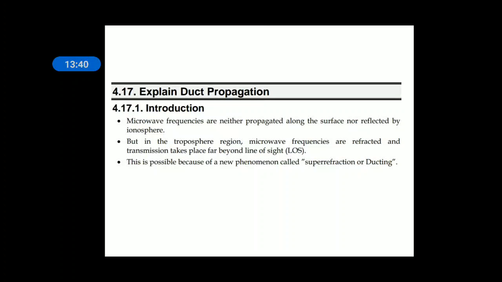In case of sky wave propagation, the signals to be transmitted are not transmitted directly, but they are transmitted indirectly. So the transmitter transmits signals towards the ionosphere, and the ionosphere will take the signal and reflect it towards the receiver side.